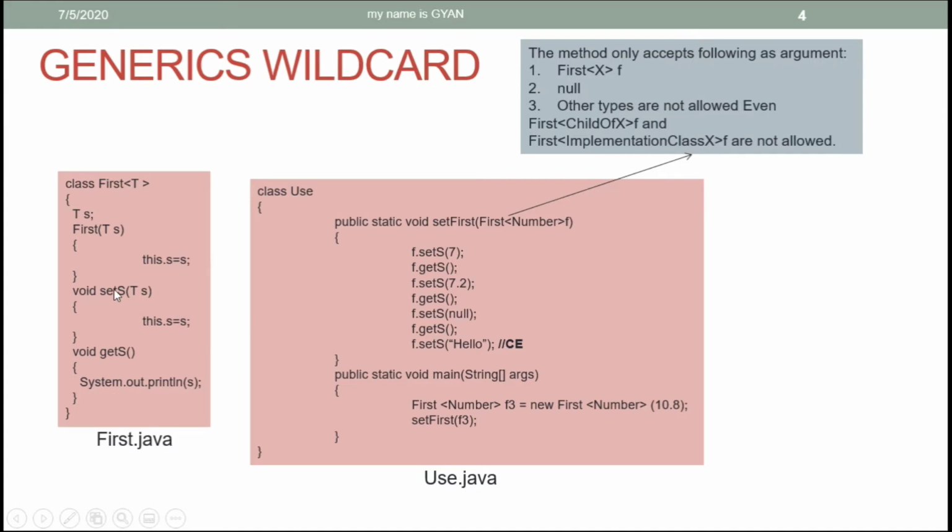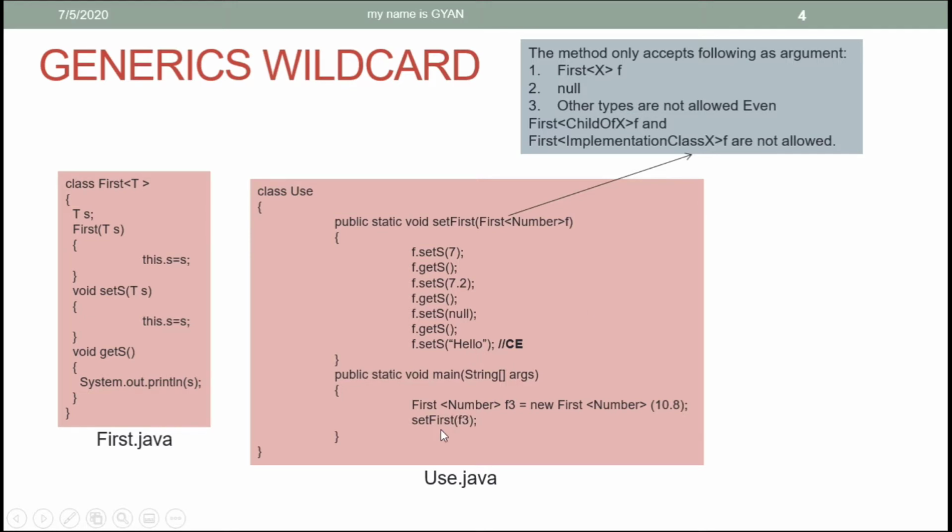You can call both getS and setS methods from within the method setFirst. But of course, you cannot call the method setS by using String as its type argument because String is neither a Number nor a child of Number.